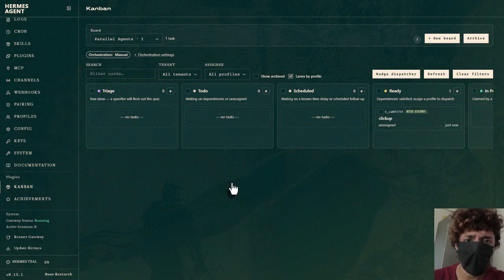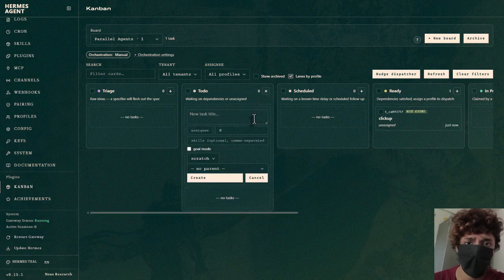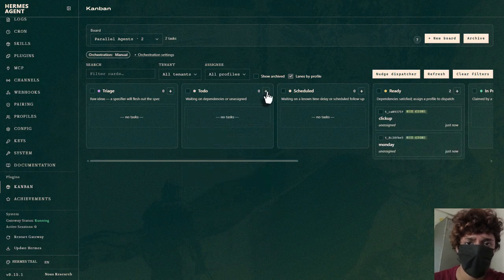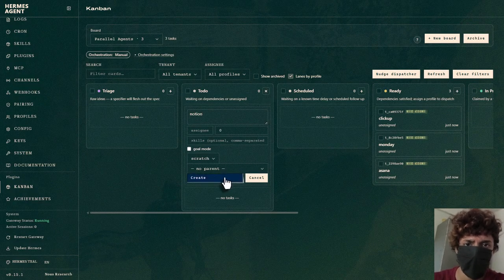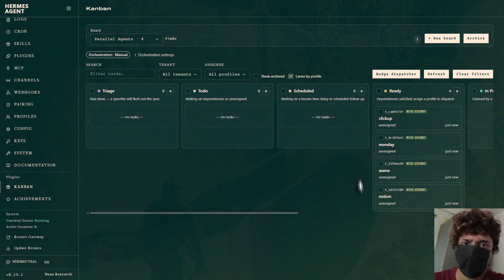Let's create. And then we have Monday, then Asana, and lastly, Notion. Okay, for tasks, empty for now, no assignee, no description, nothing. They just sit there. So now the one that matters, which is task 5, the agent that pulls everything together.